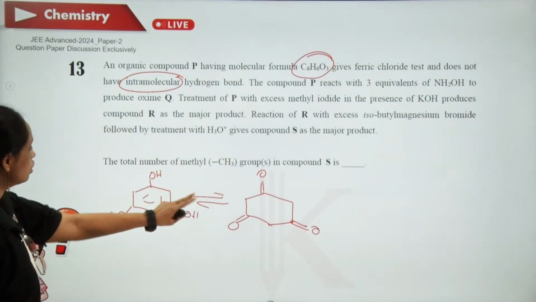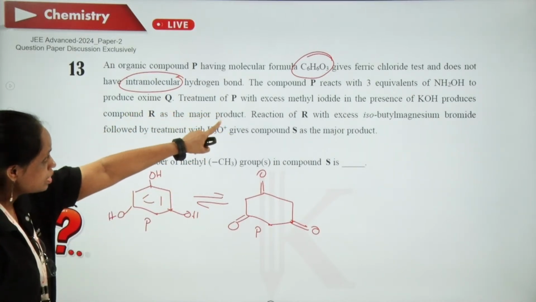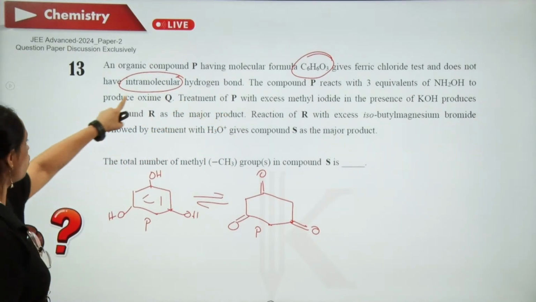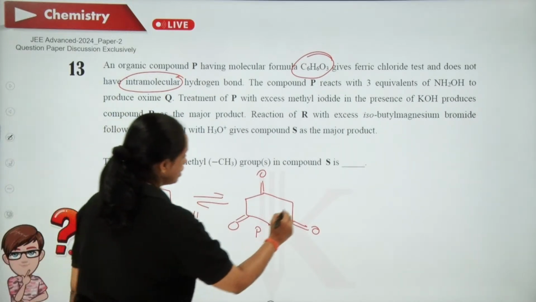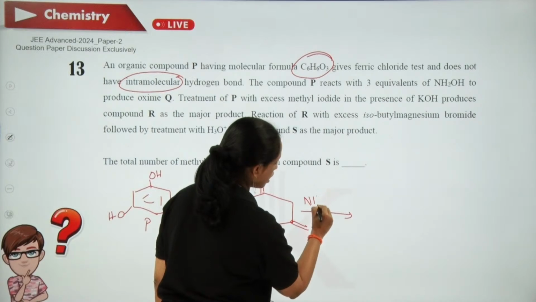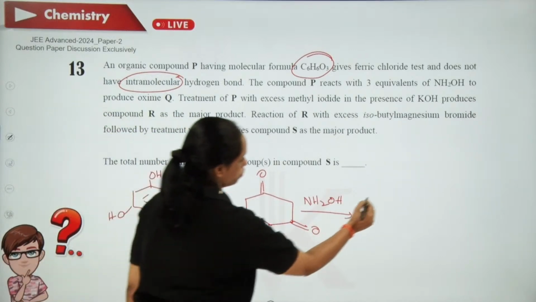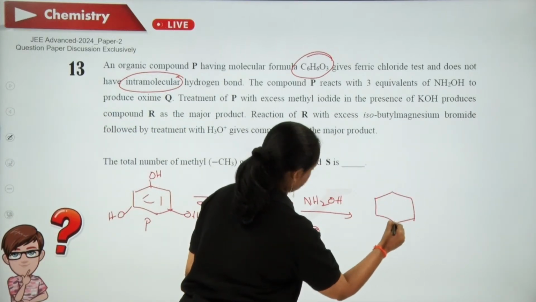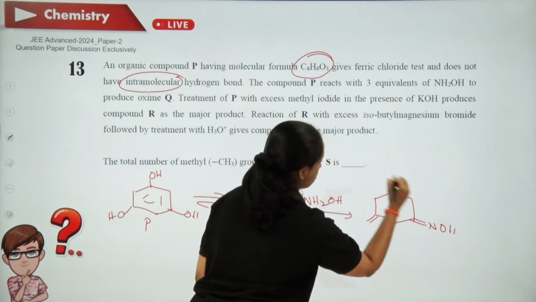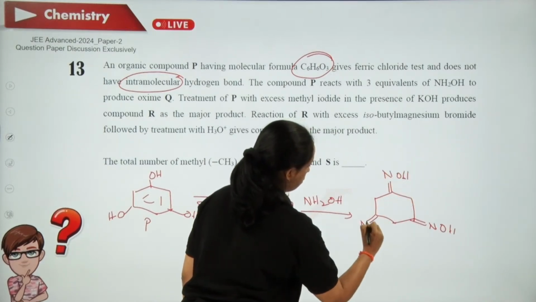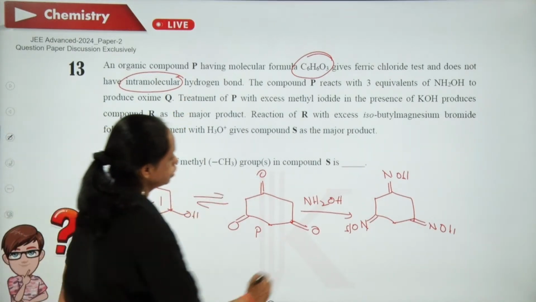Now, P means these two. Now this P is reacting with NH2OH to produce oxime Q. So when it is made to react with hydroxylamine, you will be getting an oxime. What is that oxime? Symmetrically like this. So now this is Q.